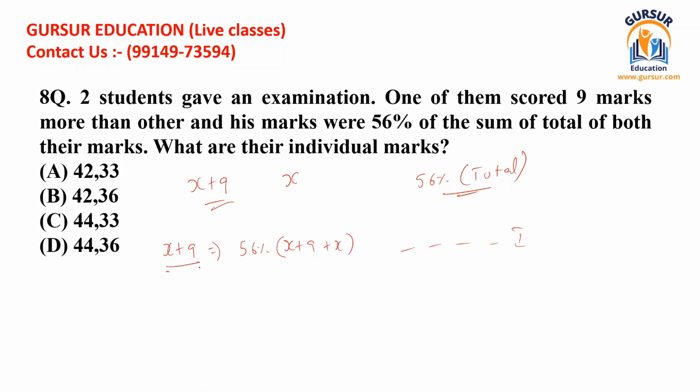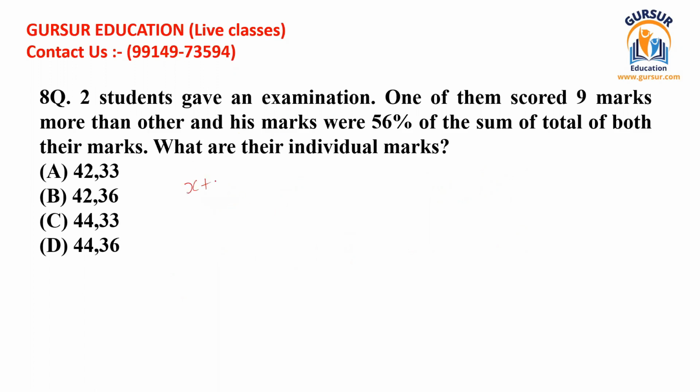So this is the marks of A. We are given that his marks are 56%. That means his marks are 56% of total marks of both. So total marks should be marks of A plus marks of B. So in this way the equation has been made. Now easily you can solve this question. I'm going to solve this for you.